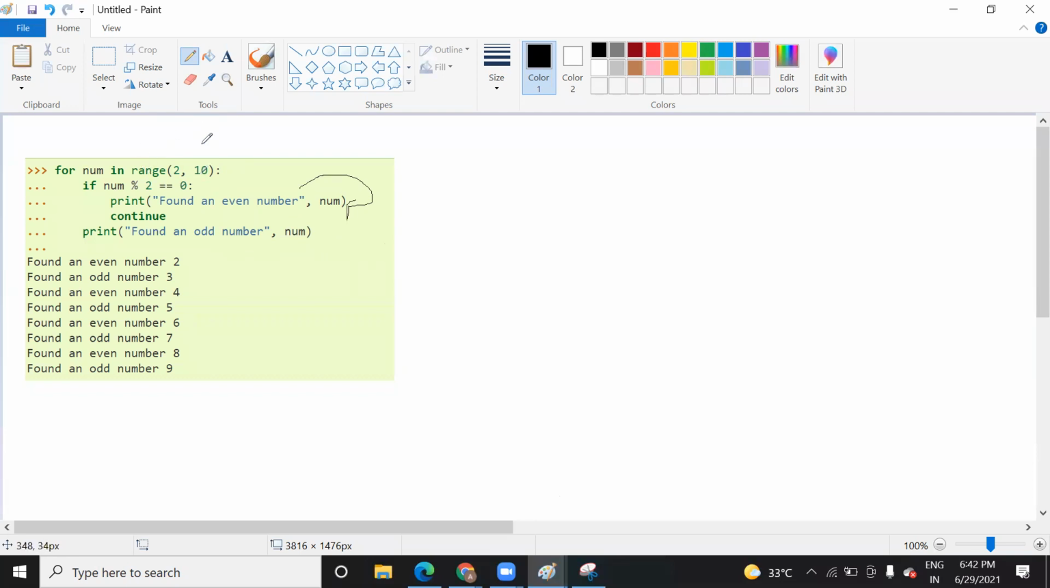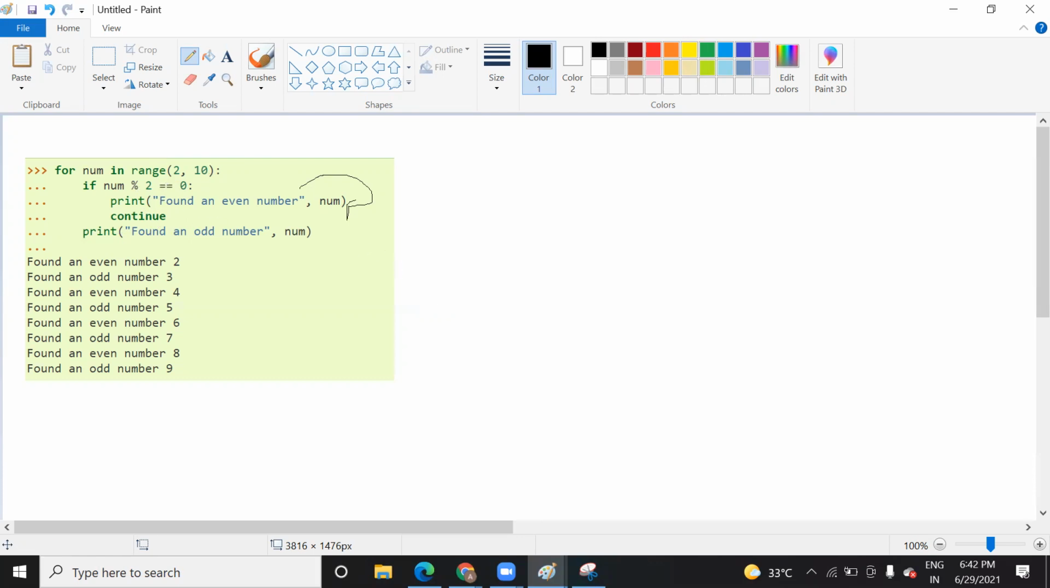Now we will take another data, that is 3. So is 3 mod 2 equal to 0? The condition will not be satisfied, right? So in that case, you will come to this part, and you will take this found an odd number 3. Here, based on this condition, this works, right?